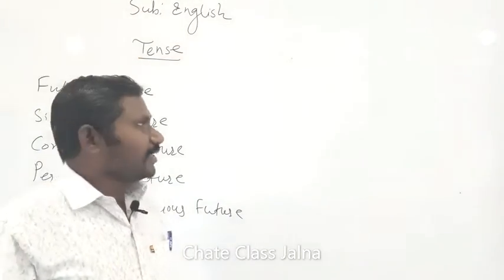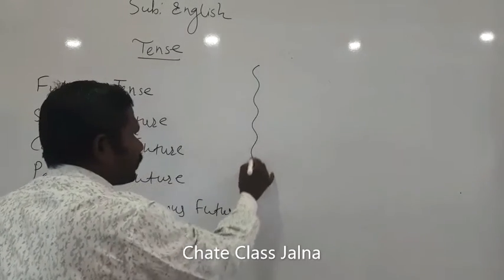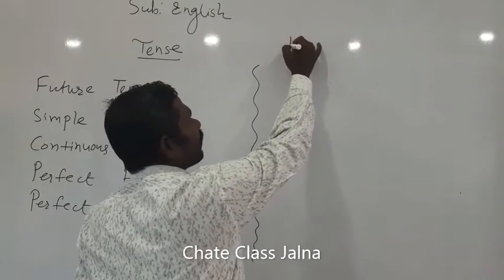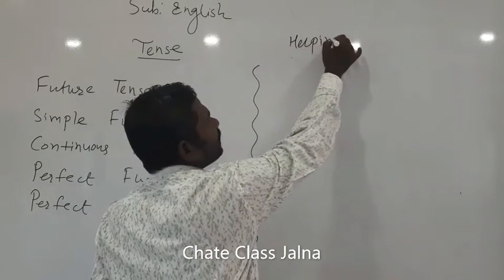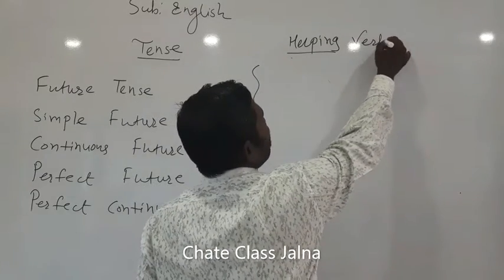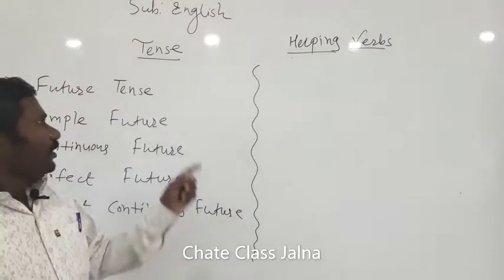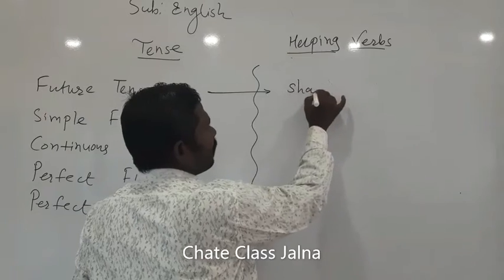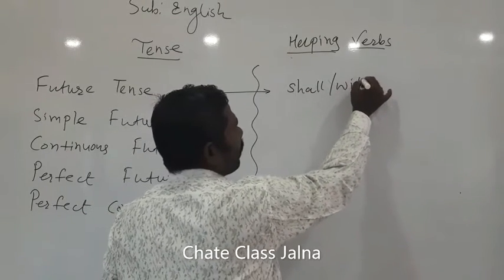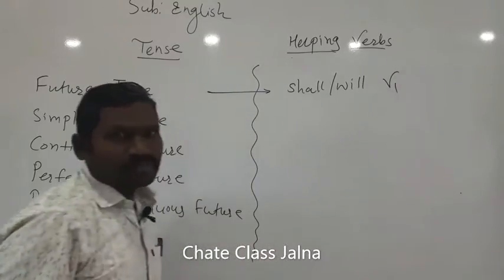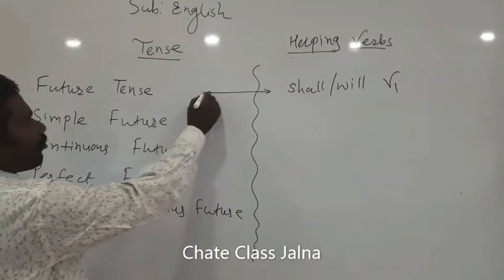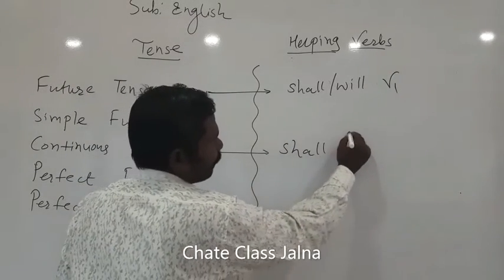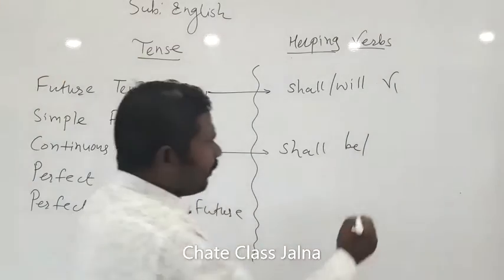As you know, in earlier lectures we made columns like this, in which we see the helping verbs or auxiliary verbs for the identification of tenses. Generally in simple future tense it comes shall, will, verb's first form, and in continuous future there will be shall be, will be.